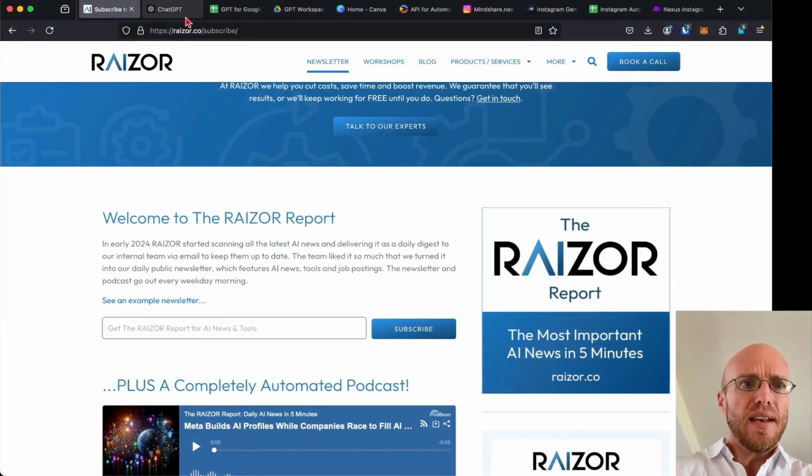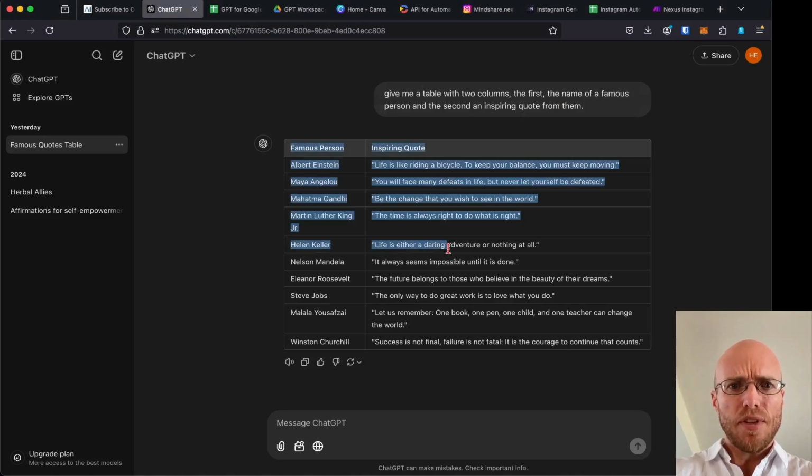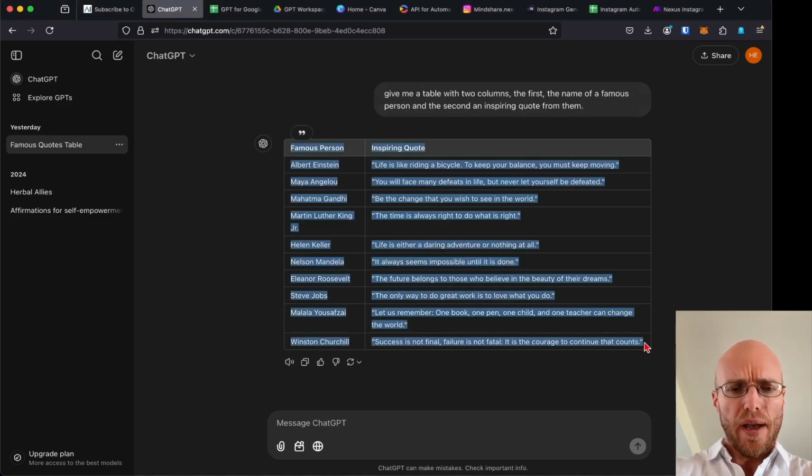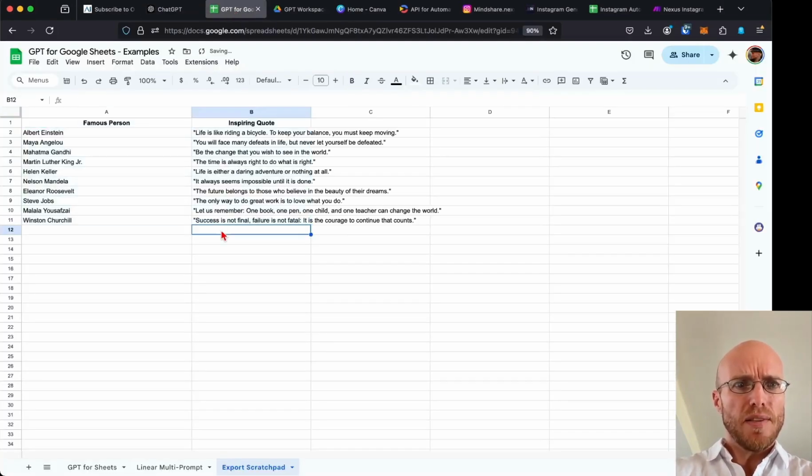So let's hop in again, and let's just talk about why ChatGPT isn't really quite good enough typically. So the issue is that when you have the spreadsheet, in this case I said, give me a table with two columns. The first, the name of a famous person, and the second, an inspiring quote from them. And it gave you this, which is pretty cool, because it gives it to you as a table, and you could, if you wanted to, literally just copy that right to a spreadsheet, and that's pretty neat, right?